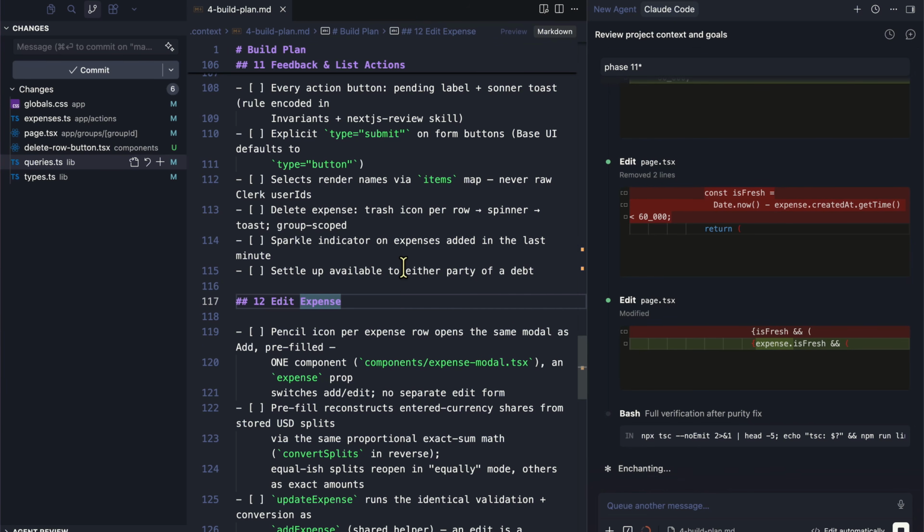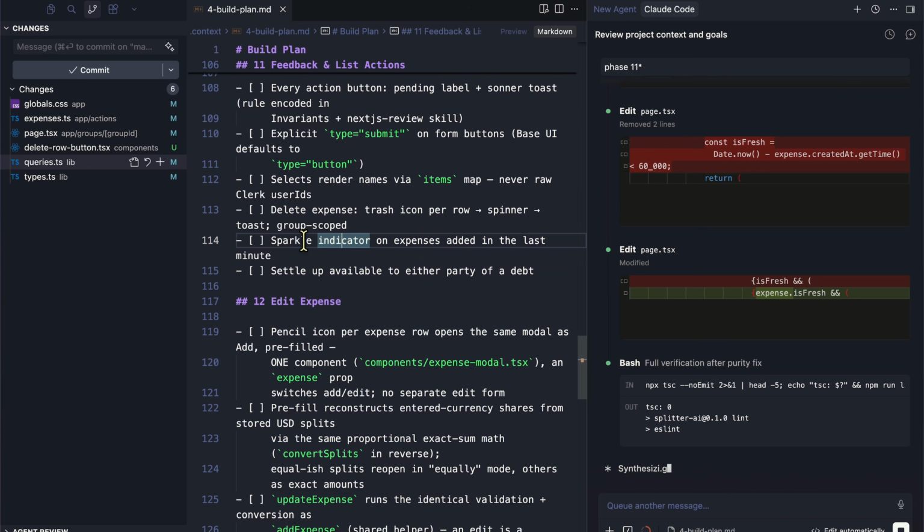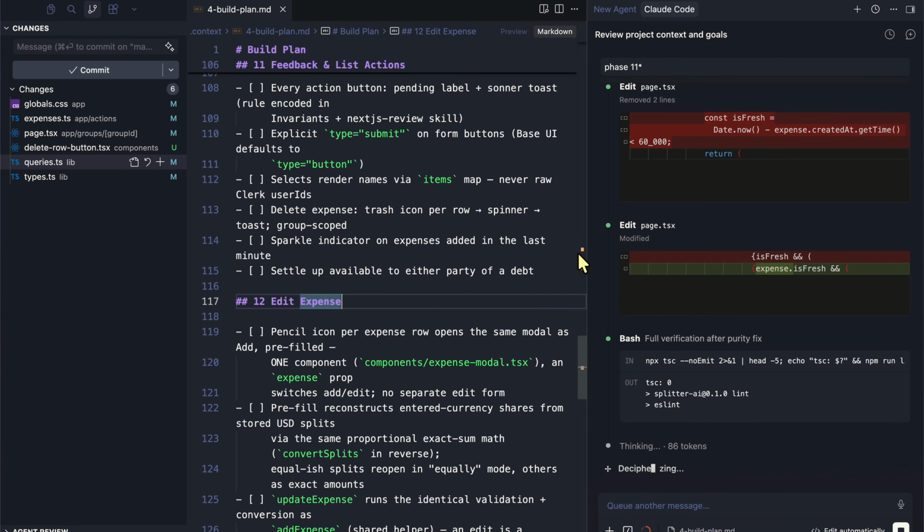That means it was just added in the last minute. So it has added some logic here which did not exist earlier. Again, just improving our application. There we go.